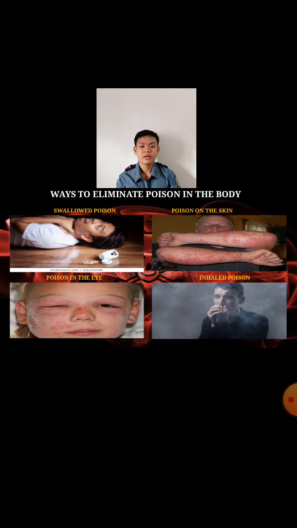Inhaled poison. Get the person into fresh air as soon as possible. If the person vomits, turn her head to the side to prevent choking. Begin CPR if the person shows no signs of life such as moving, breathing, or coughing. Have somebody gather pill bottles, packets, or containers with labels.